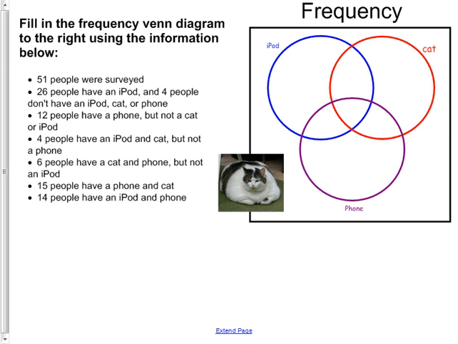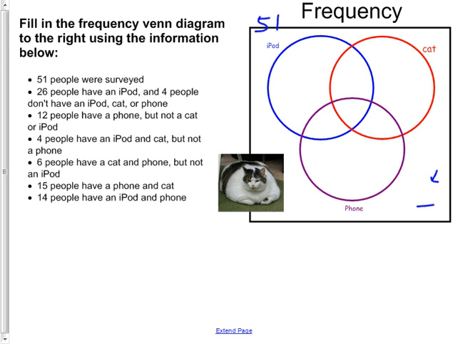Now, 51 people were surveyed. I like to put the total in my Venn diagrams. So the total number of people we asked was 51. I'm going to put that up here, upper left. You can put it in the upper right. The only place you don't want to for sure put it is lower right, because that's where you put the people that are left out: people that don't have a phone or a cat or an iPod.